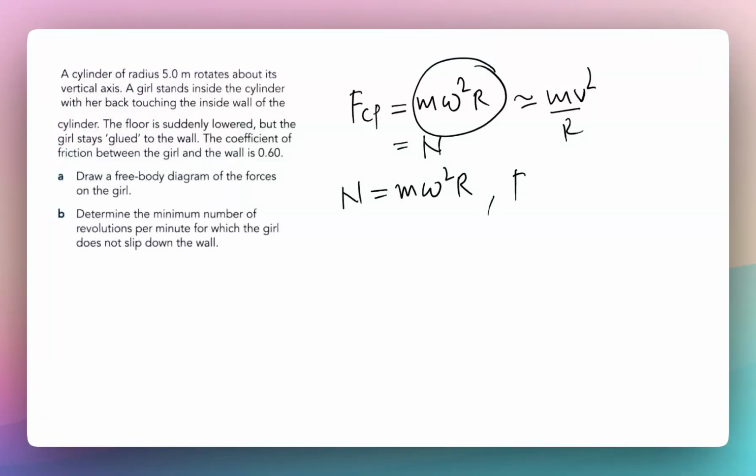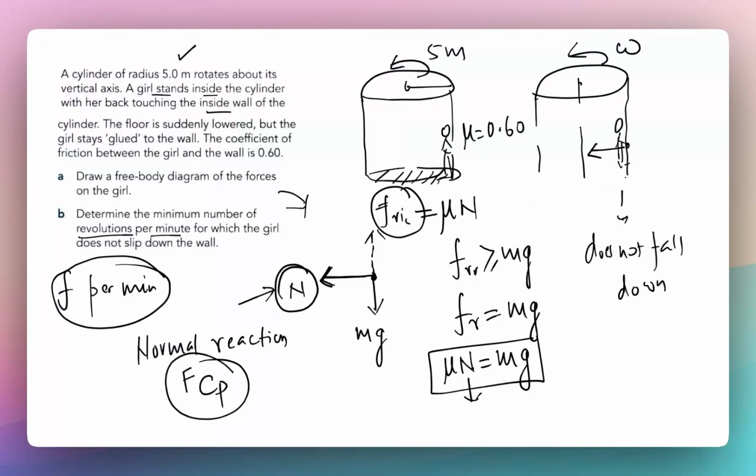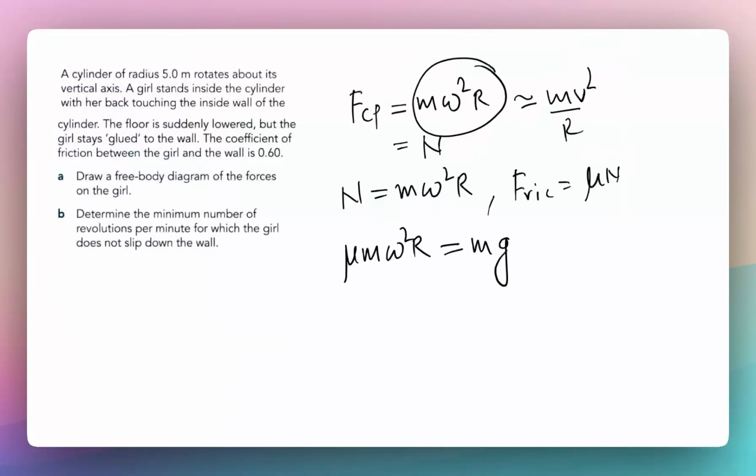So the friction force is going to be mu into N, which is mu m omega square r, and that has to be equal to the weight, right, for the girl to hold. Okay, so mu N should be equal to the weight. Now m and m will go away, and we'll get omega square equal to g divided by r mu.